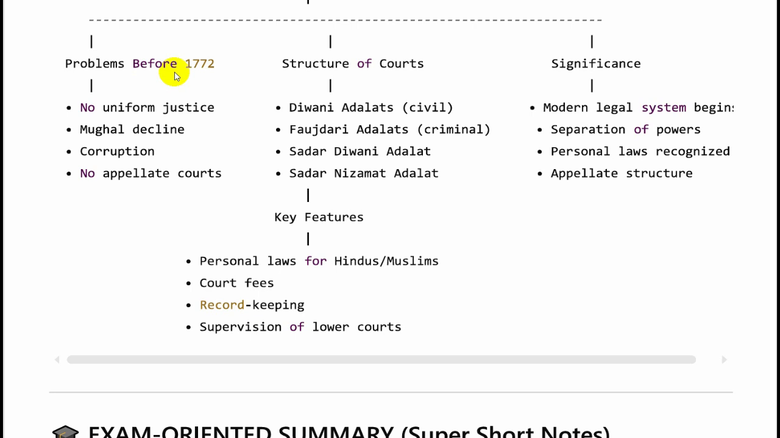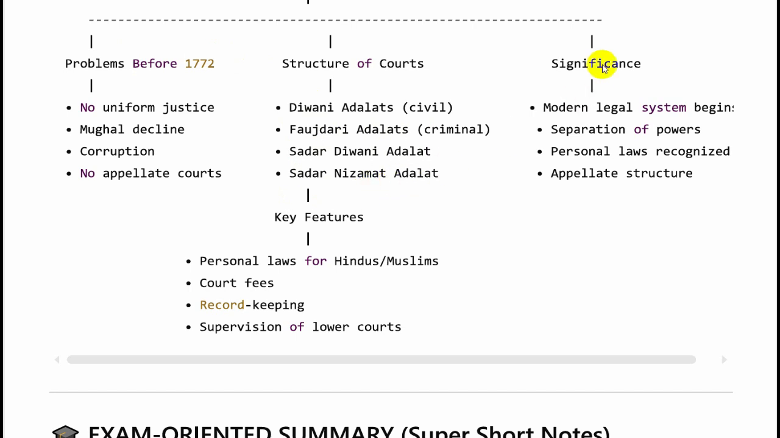Now, how was the structure of the courts under the plan of 1772? There were Diwani Adalats, also known as civil courts. Then we had Faujdari Adalats, known as criminal courts. The appeals from the Diwani Adalat would go to Sadar Diwani Adalat, and the appeals from the Faujdari Adalats would go to Sadar Nizamat Adalats.